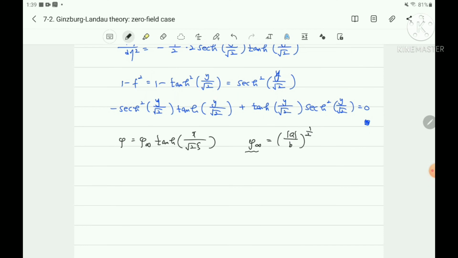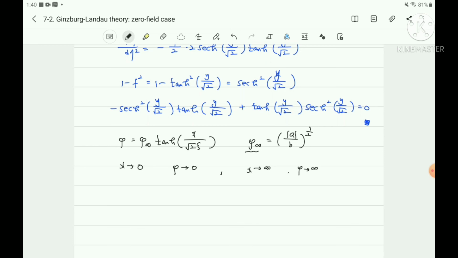For x close to 0, meaning at the interface, the order parameter is close to 0, and x going to infinity means a very long distance inside the sample, where phi goes to phi infinity. It means that the superconducting state is very stable.